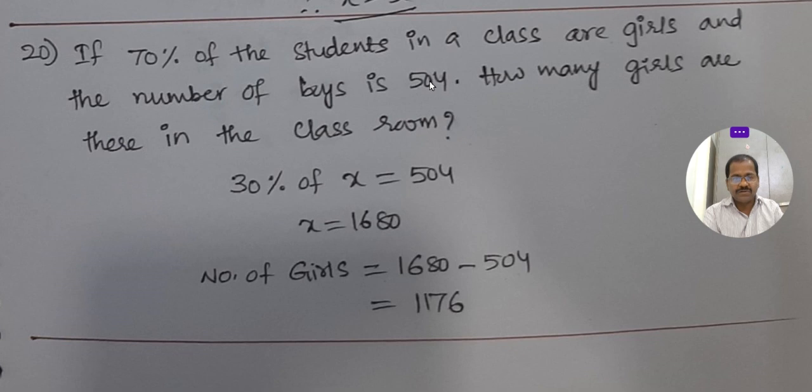Boys are 504, so 30% of x is 504. Then x is 1680, the total strength. What are the girls? From the total strength 1680, if we subtract the boys, then we will get the girls.